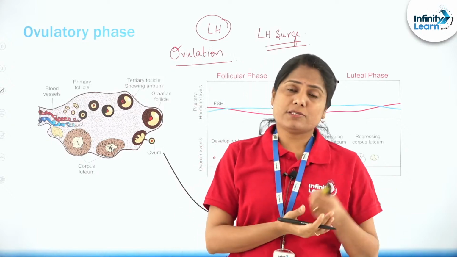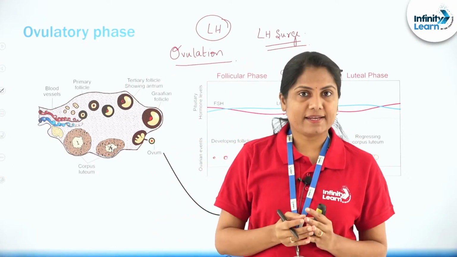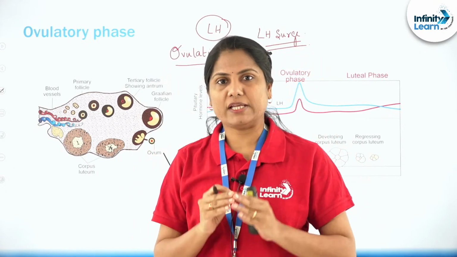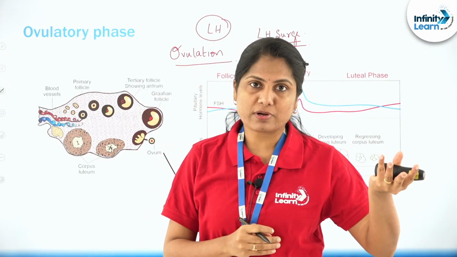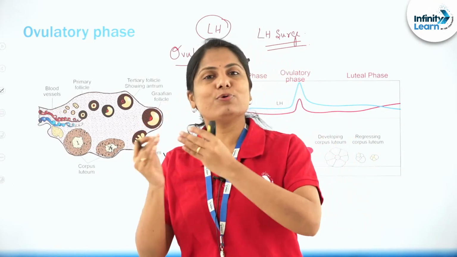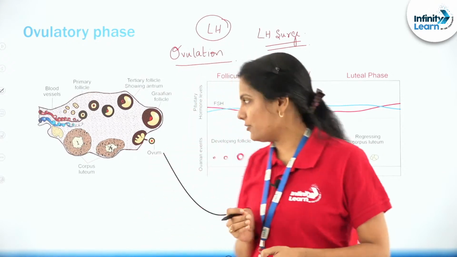Of 28 days you are taking it as 14, but don't be misguided there. The luteal phase is constant, 14 days. So if you are given a number of days in the reproductive cycle, you need to subtract 14, and that's how you predict or calculate the ovulation day, right?